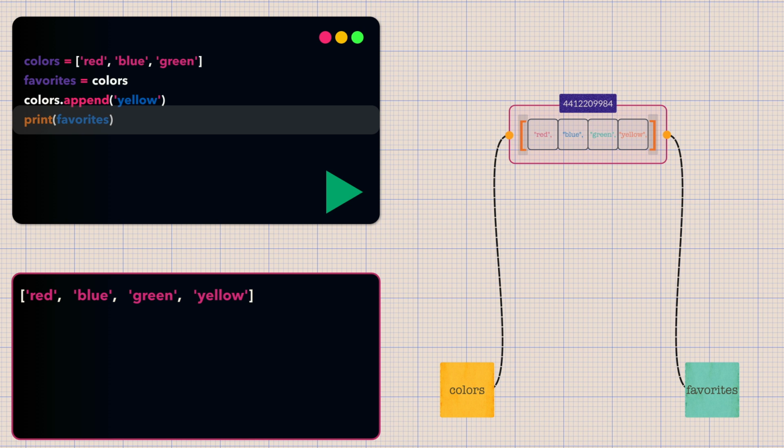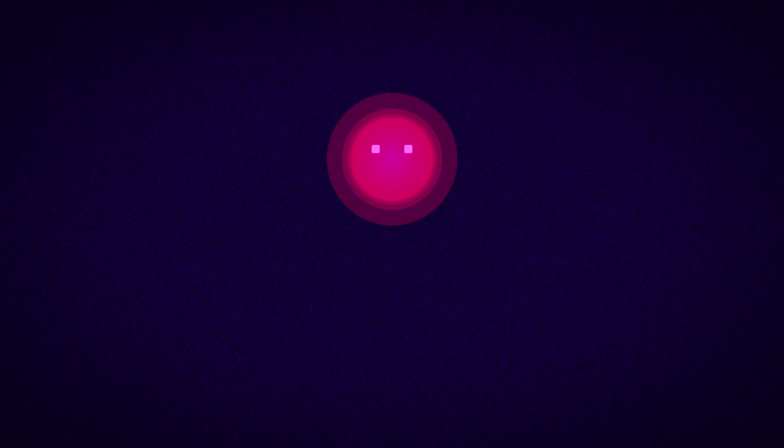When we modify the list through either reference, both references will reflect the change because they are pointing to the same underlying object. This explains our earlier example perfectly. Colors.append yellow modifies the list object, and since both colors and favorites reference the same object, both show the updated list.